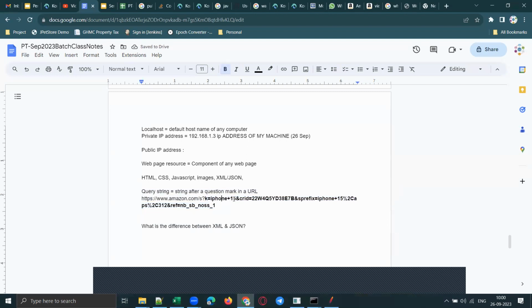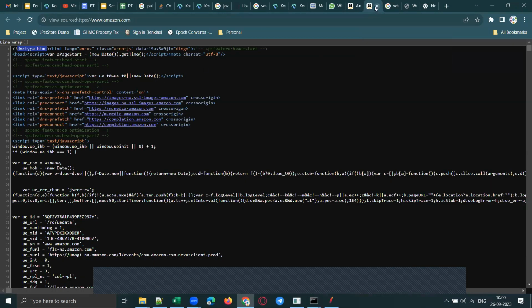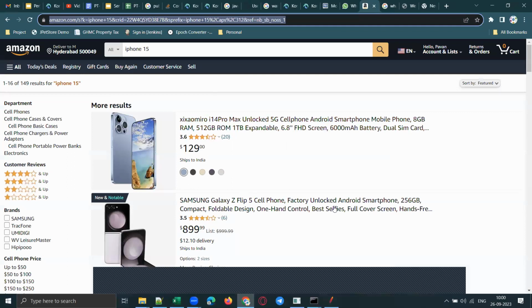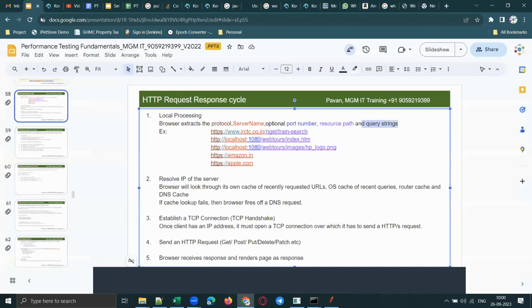Understood, guys? You searched for iPhone 15 and the request went to the server in this format. And you got the response like this. This is the response that you got from the server. Clear, guys? Now you understood what is meant by a query string.